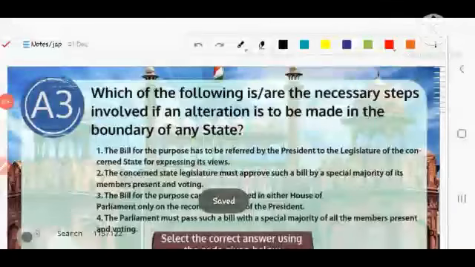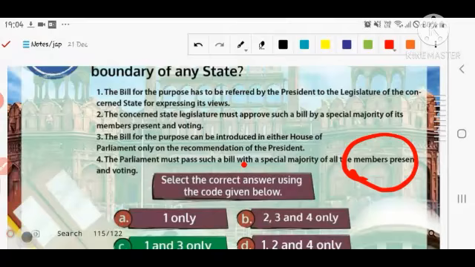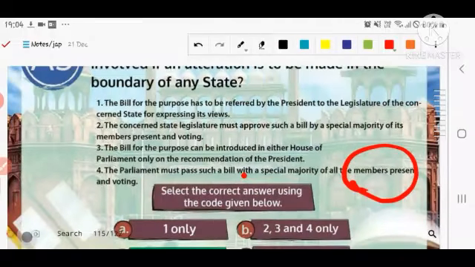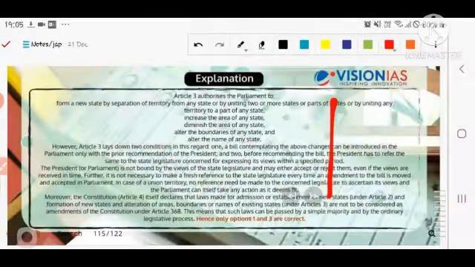Next question, if we are talking about the state. So first and third are correct. The Parliament must pass not a special majority but a simple majority. So why is second wrong? Because the state legislature need not pass it by a special majority; the President just has to consult them. It means the state legislature expresses its views, but it is not important for the President to get its consent. So that's why second is also correct. You can see here how this procedure is followed. That's not so important and the whole thing is given.